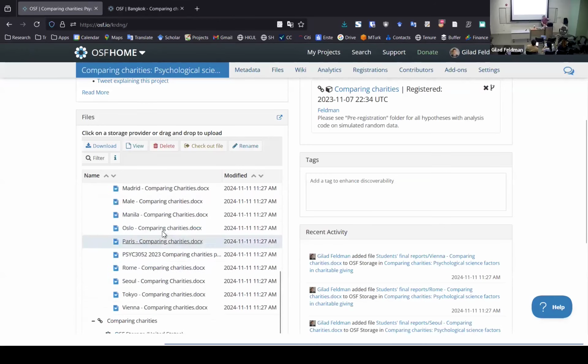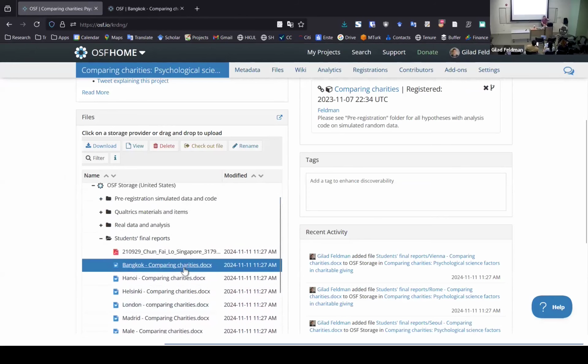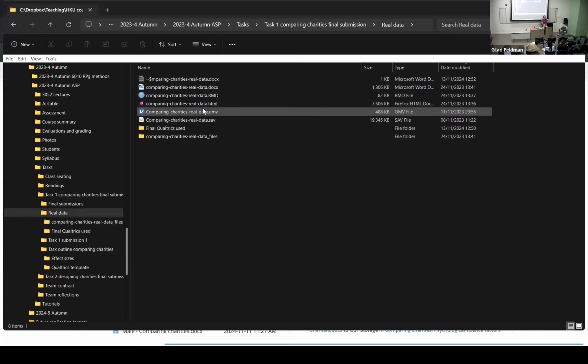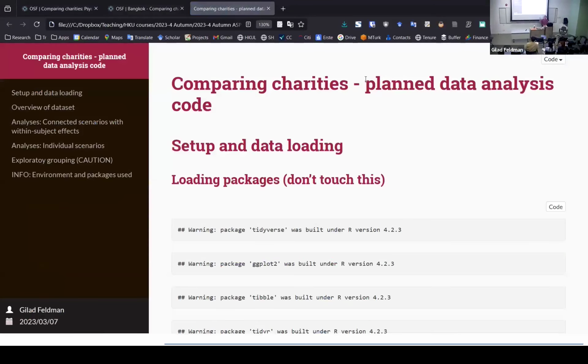In addition to having a look at all the reports, and you can download this and feed this to ChatGPT if you want, one other thing that you can do is to look at the data that we had. So I'm going to just open this on my laptop. So in real data, you'll see what the data that I will give you looks like. I do this with R Markdown, and the R Markdown produces both HTML and docx files. So this is a little bit like what you'll get.